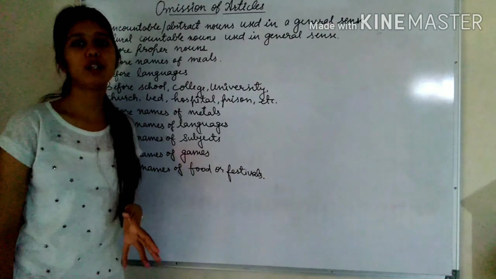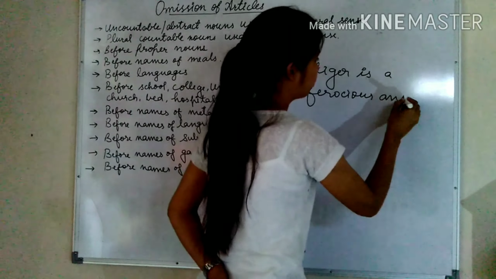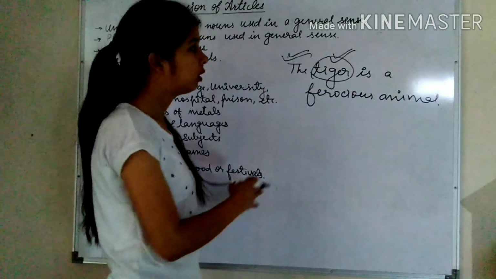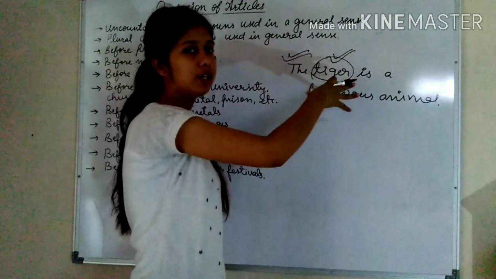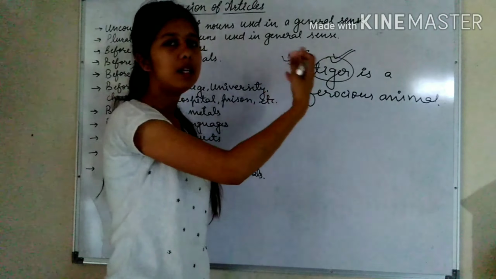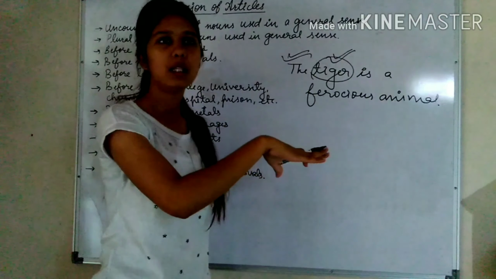Next one is before plural countable nouns used in a general sense. Whenever we use any common noun in a general sense, we can use article the. For example, the tiger is a ferocious animal. So in this sentence, the word tiger is a common noun and it represents the whole group or the whole class. So in this case, we can use article the.